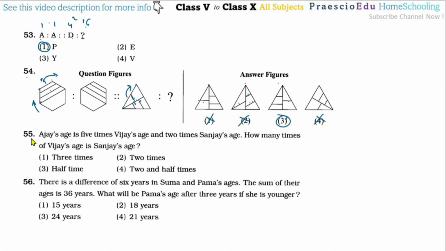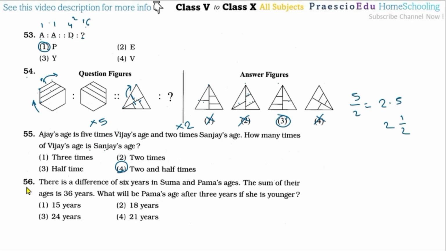Now question number 55: Ajay's age is 5 times Vijay's age, and 2 times Sanjay's age, meaning multiplied by 2. Then how many times Vijay's age is Sanjay's age? So Vijay's and Sanjay's ages are a comparison, meaning we have to do 5 by 2, that is 2.5, which we can say is 2 and a half also. So that is given in option number 4.